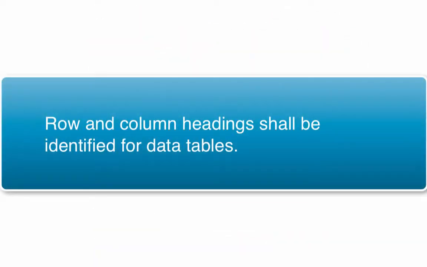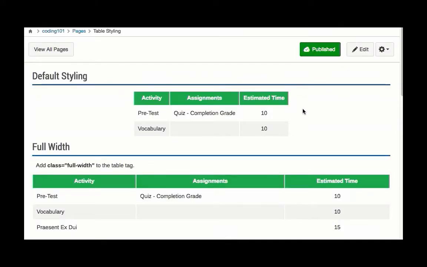The next standard refers to tables. To meet this criteria, you must identify the row and/or column headers so someone who is blind and using a screen reader can understand the structure of the table and interpret the information. To pass this criteria, you would need to use the table heading or TH tag.